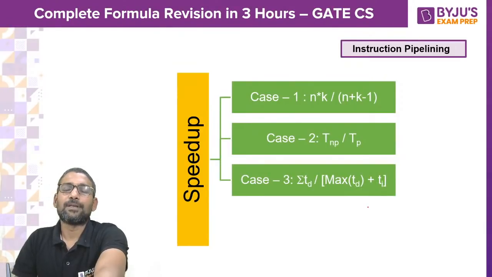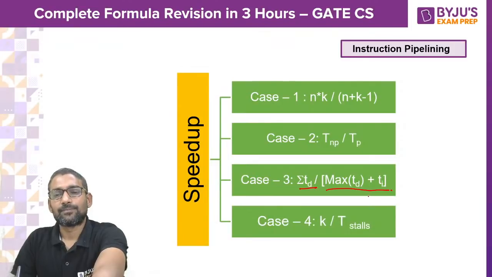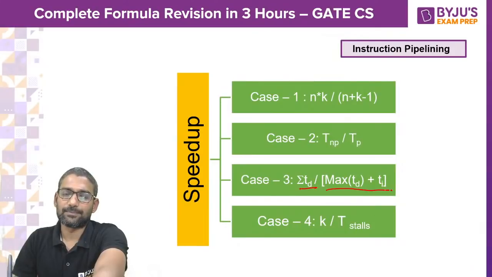And if you have stage delay and interstage delay, this is non-pipelined time, this is pipelined time. And finally, if you have stalls, then k divided by 1 plus stall frequency into duration, that is what you apply. Okay.